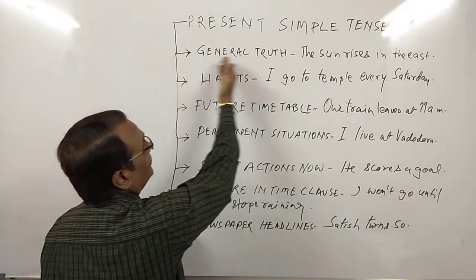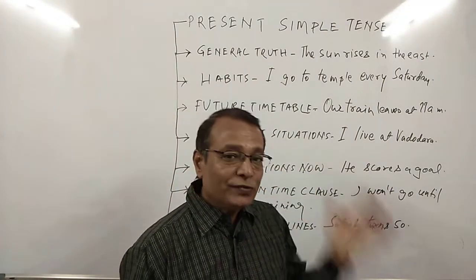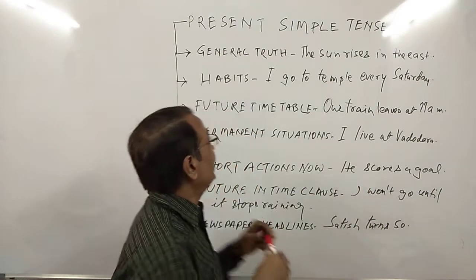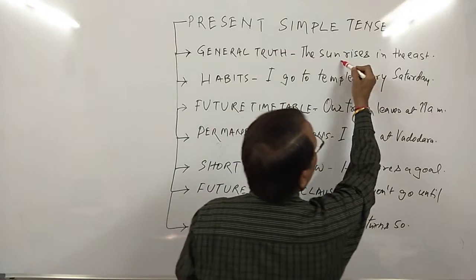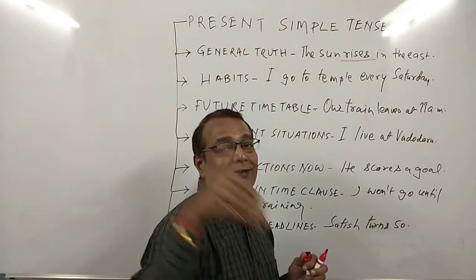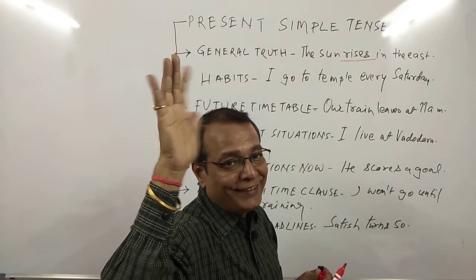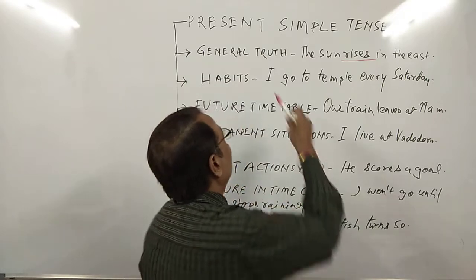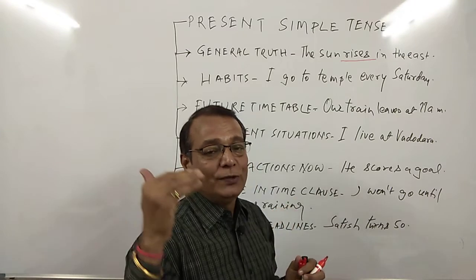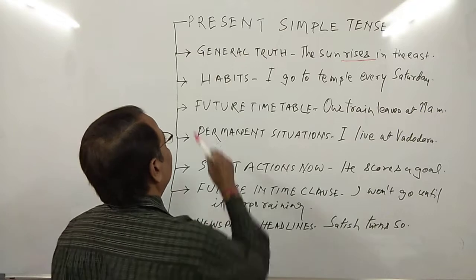The first one is general truth. When something is always true, we make that sentence in simple present tense. I have written here, the sun rises in the east. Similarly, if we write, the sun sets in the west, right? 2 and 2 make 4. These are permanent general truths and facts. In such situations, we do not use any other tense, we use simple present tense, right?